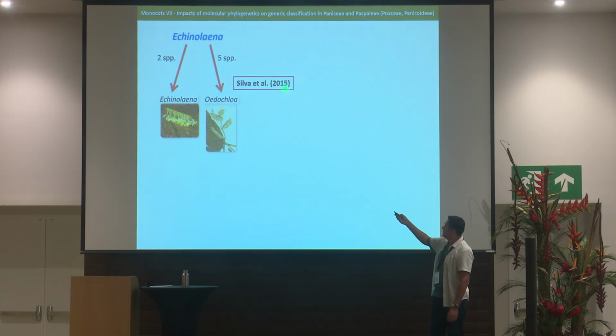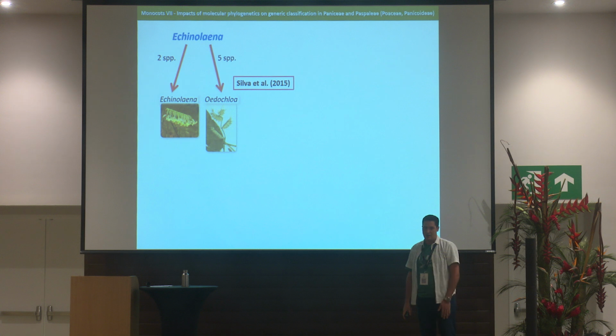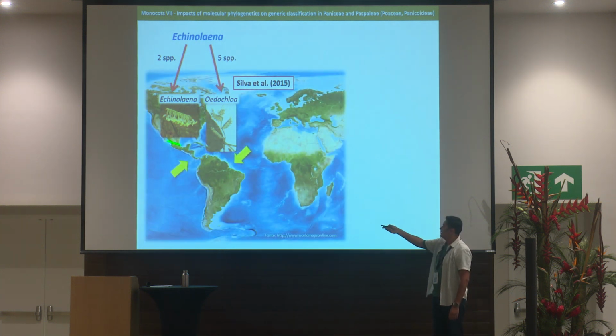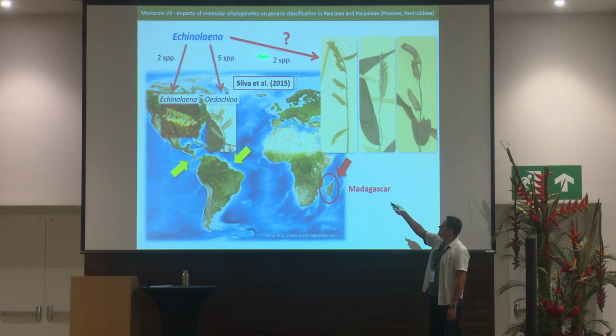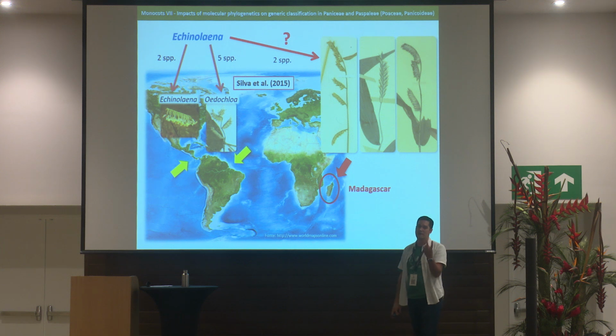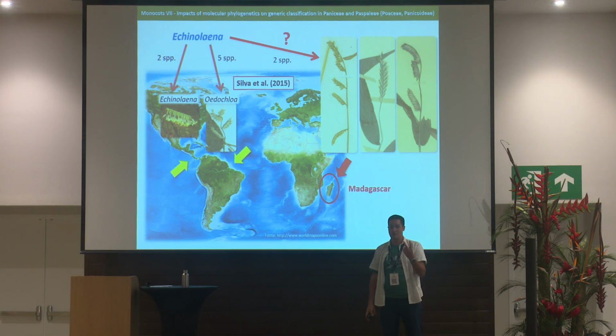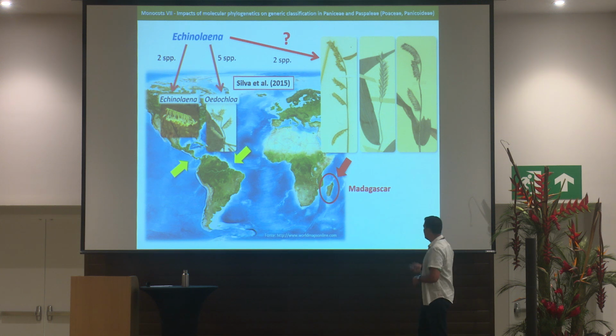I did that in 2015 with my advisor and other colleagues, and these two genera are endemic to the Neotropical region. But in 2015, we could not assess two species of Echinolaena endemic to Madagascar. So these species were kept as incertae sedis.